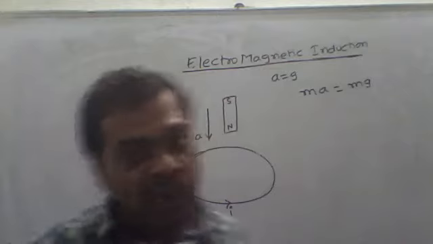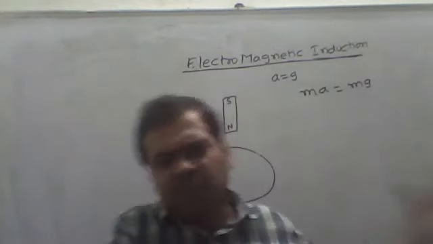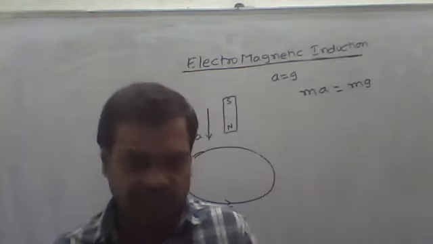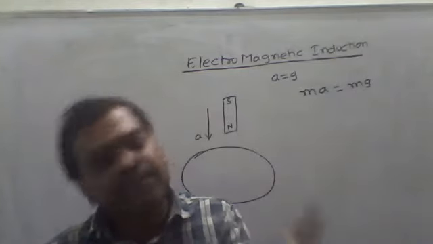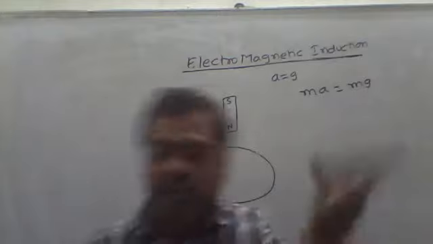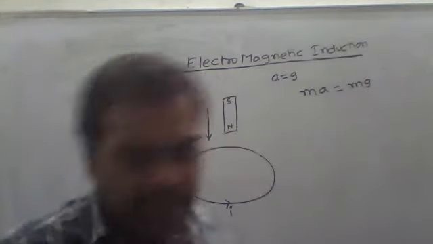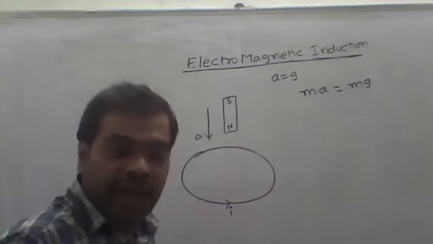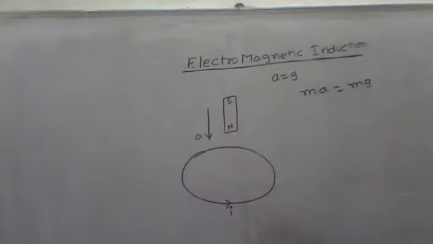But generally we will have some other forces also act, either frictional force or spring force or tension, whatever it may be. So in this case, I want to find whether the acceleration of the magnet will be exactly equal to g or less than g.